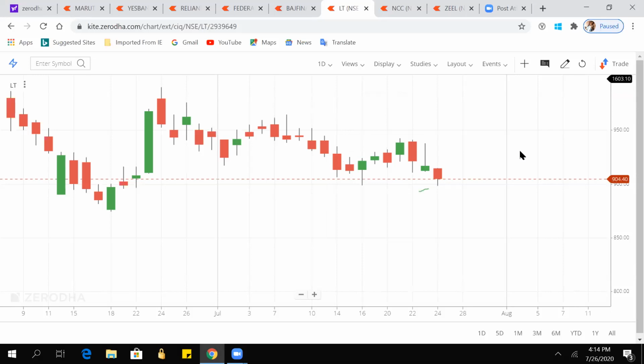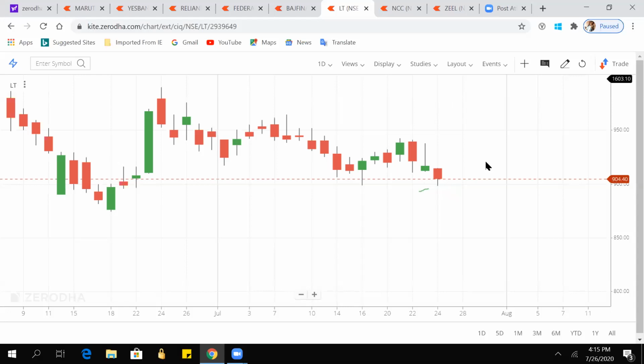False breakout resistance. I can't say how we can identify it, but I would say don't buy as soon as the stock has given the breakout. Mostly a good breakout is when there is a good green candle, or a good red candle. Like Venkat has said, we have to see the candle at the zones, at the support and resistance zone. If there is a good green candle, then we can see that it is a good breakout.